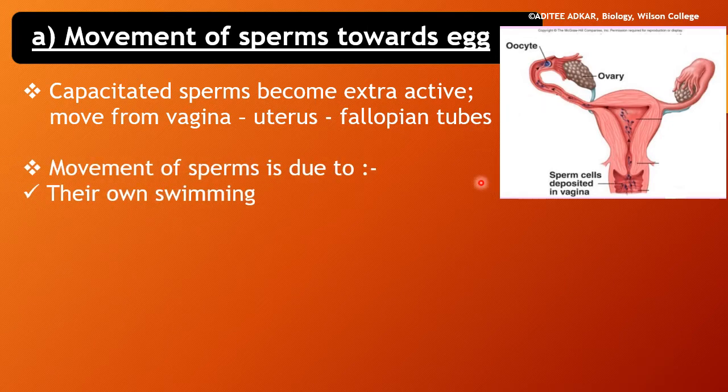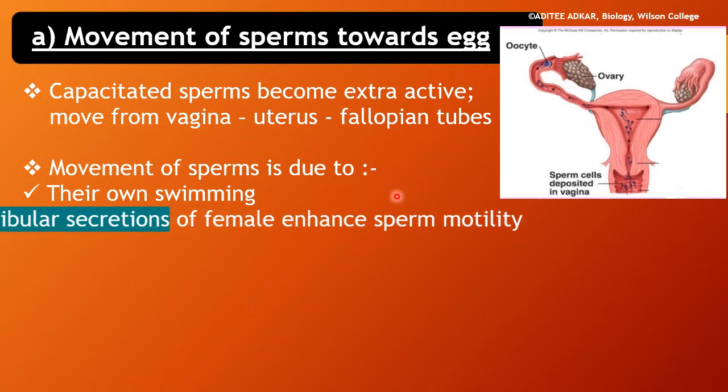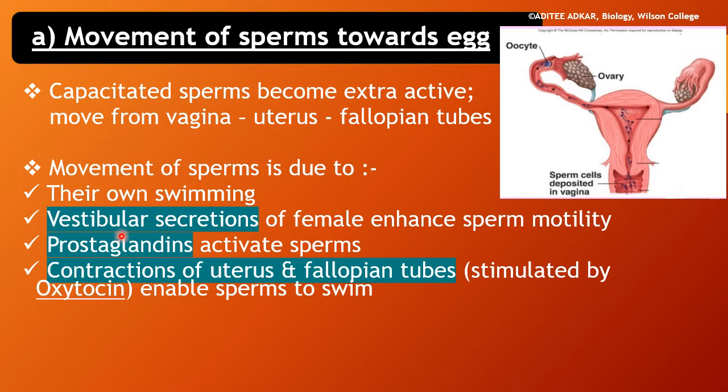These capacitated sperms swim because of the rapid whiplash movements of their tails, but their movement is also assisted by the female body. The vestibular secretions which are produced by vestibular glands of the female enhance the sperm motility.